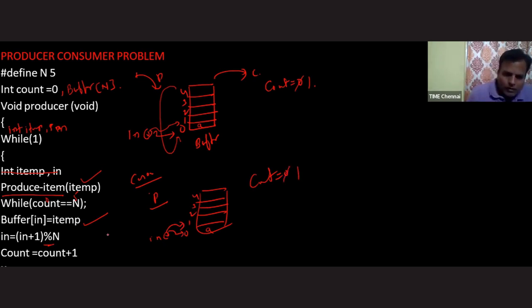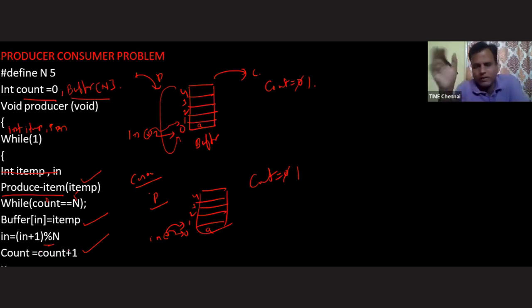Now increase the count value. But once you increment this count value, what will happen? Because count is a shared variable. Count and buffer are shared variables, and they act as the critical section. If any one process performs any operation, whether incrementation or decrementation, the effect is there on both sides because it is a global variable.